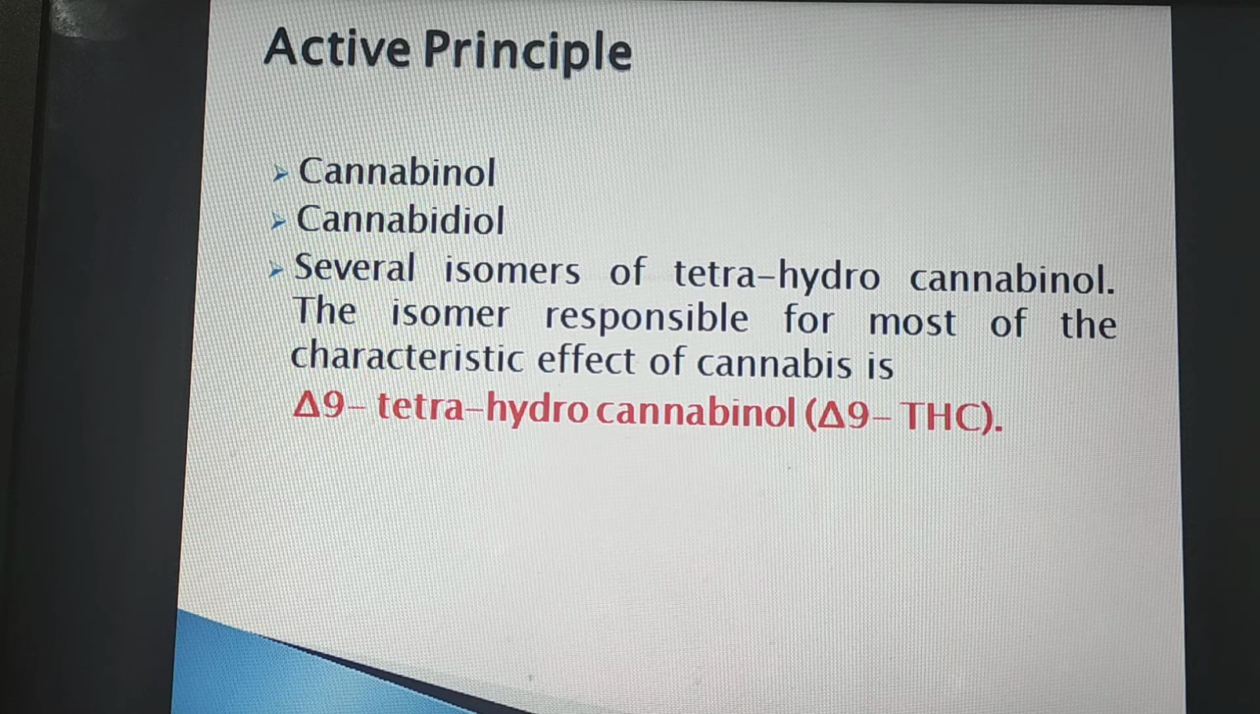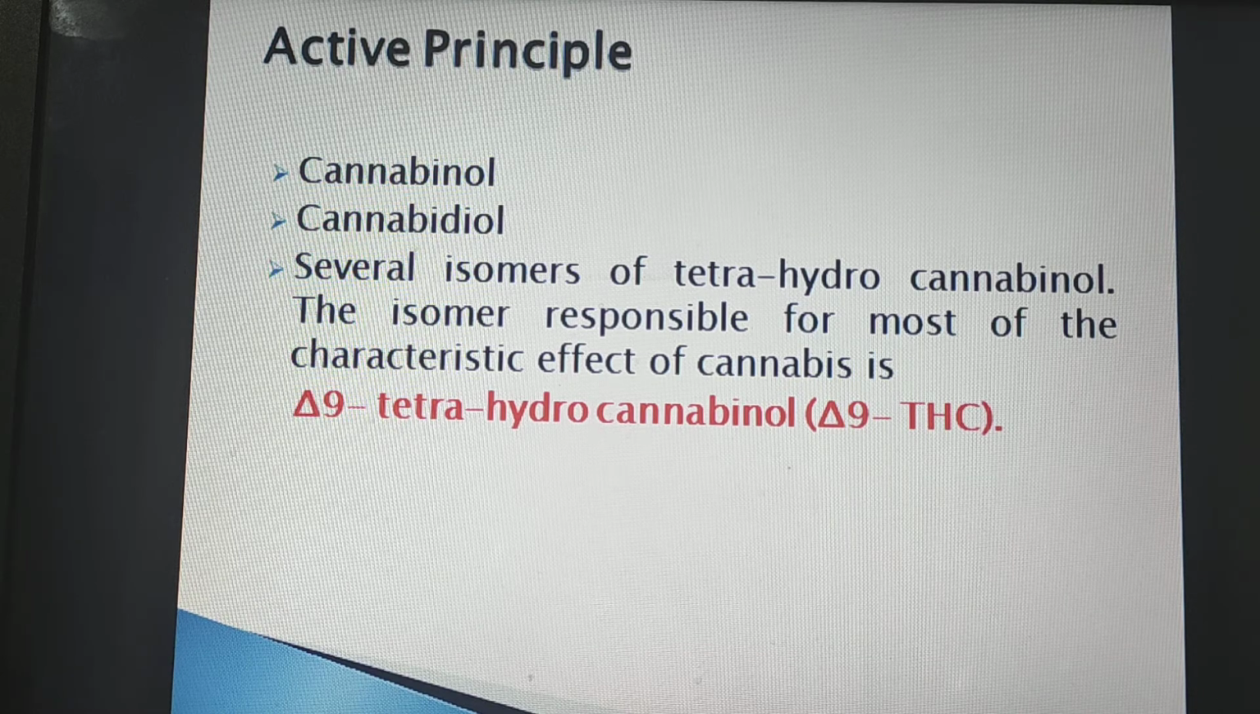Active principle. As we know, active principles are the compounds responsible for the harmful effect of a particular poisonous plant or poison. In cannabis, the active principles are cannabinol, cannabidiol and several isomers of tetrahydrocannabinol, and the most important one is delta-9 THC, for tetrahydrocannabinol.